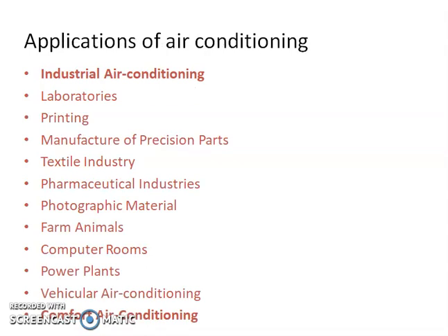Now let us see the application of air conditioning. Air conditioning is used in industry as well as for comfort of humans. Some industrial applications are laboratories, printing, manufacturing of precision parts, textile industry, pharmaceutical industry, photographic material, farm animal, computer room, power plant and vehicular air conditioning.